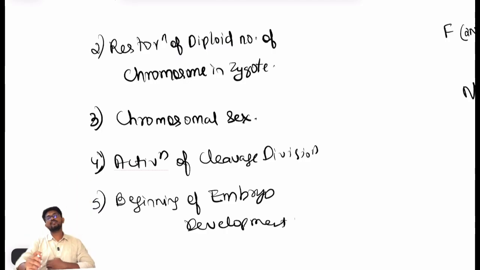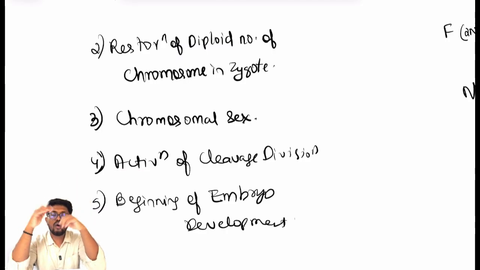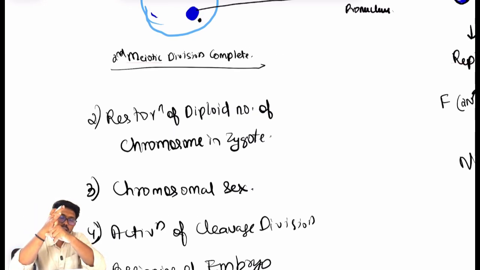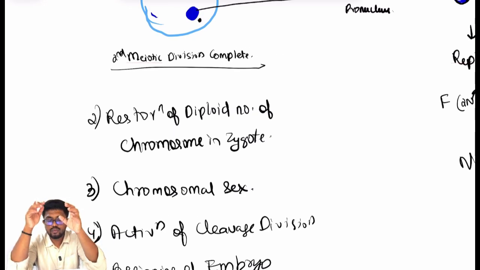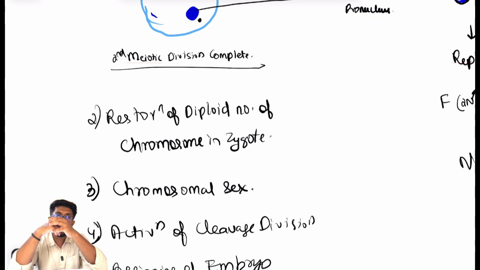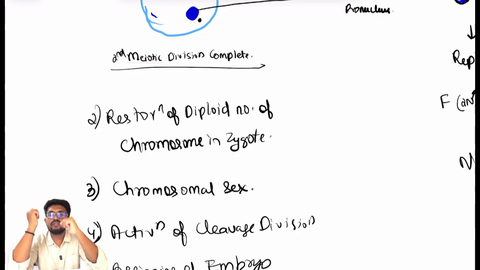So what will happen in the final step of fertilization? Firstly, the second meiotic division will be completed. Then the restoration of the diploid number: as we know, the male nucleus and the female nucleus are haploid, and when they come towards each other, the diploid number will be restored. And in this way, the hereditary genetic material will be received by the offspring from both mother and father.